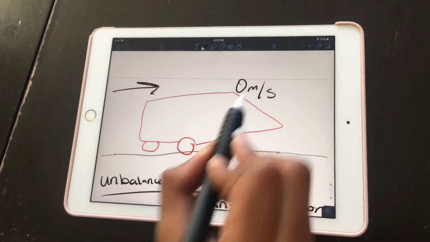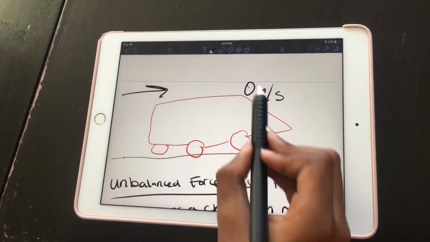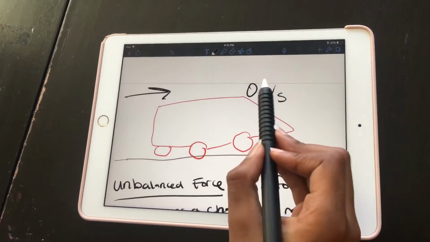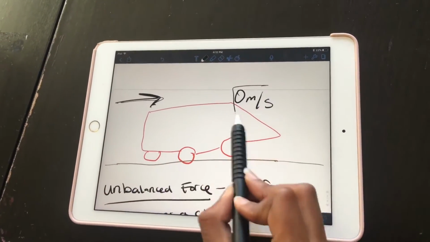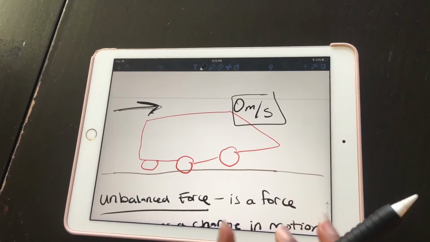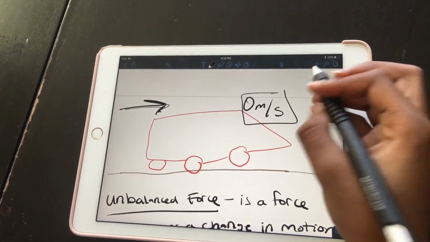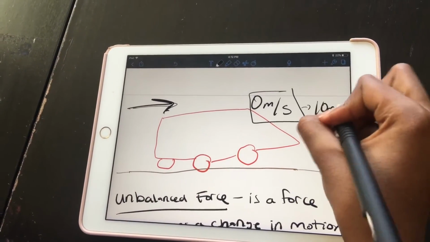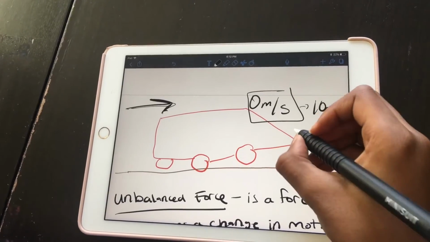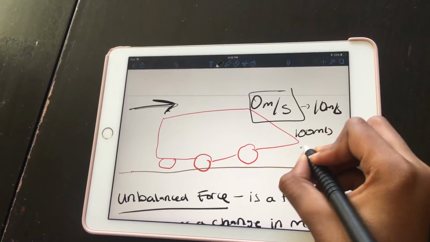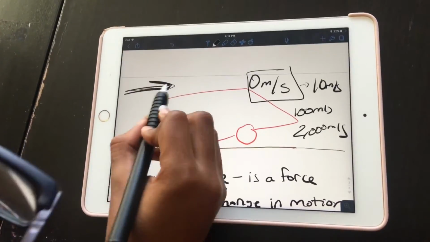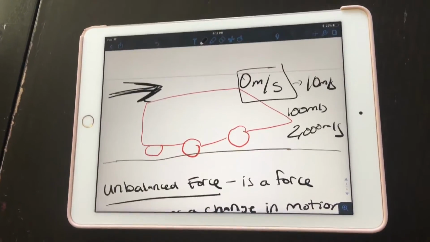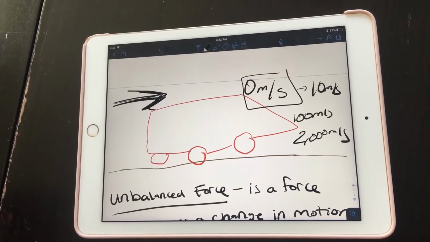It's going to cause a change in the object's motion, from 0 miles per hour to, let's say, 10 miles per hour, or 100 miles per hour, or 2,000 miles per hour. It doesn't matter.